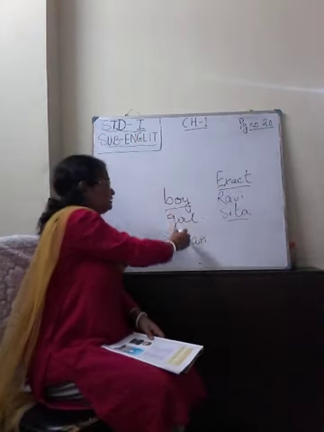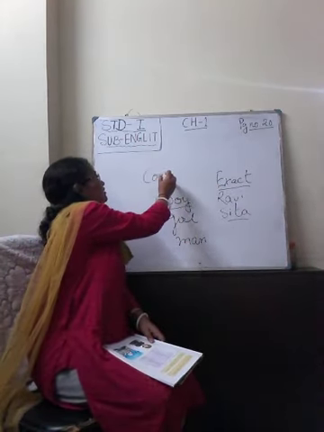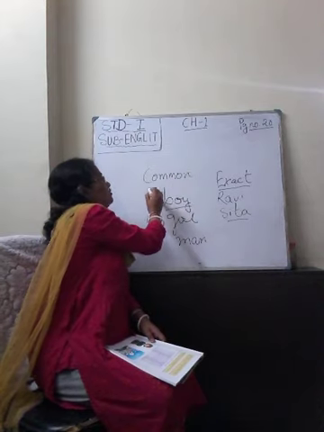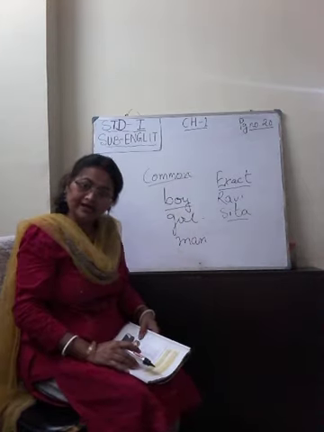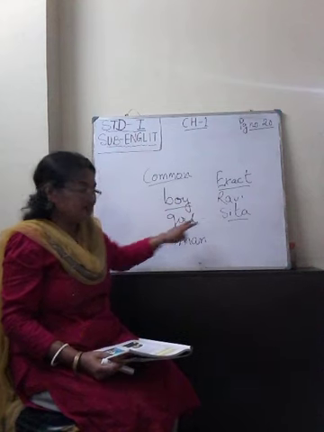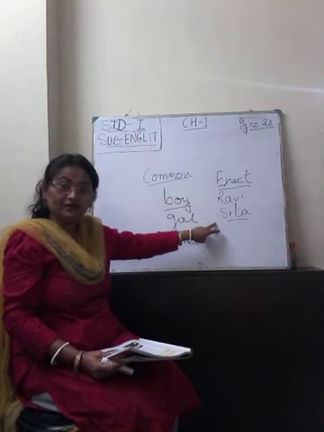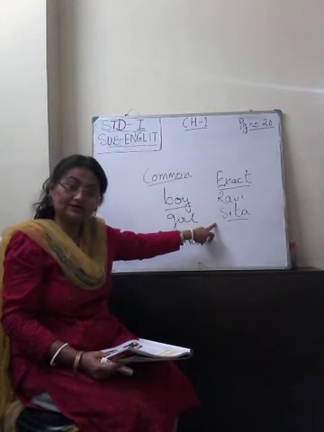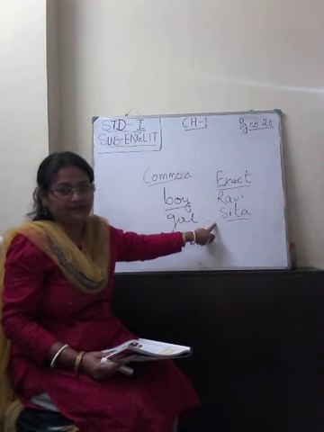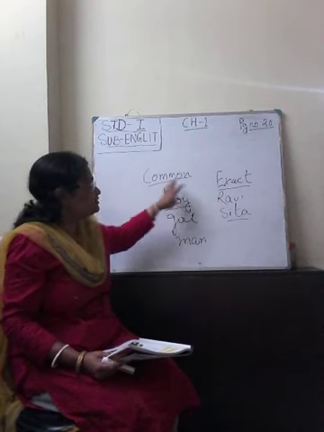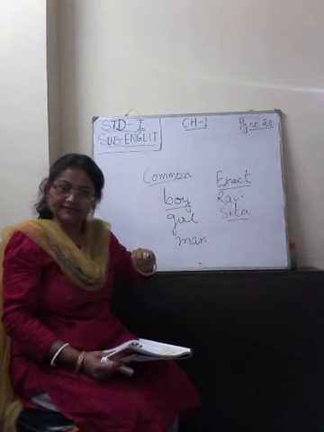Okay, and this boy, girl and man, they are common in all. Common in general. Common names. Okay, but when I say Sita, I'm particular about a girl whose name is Sita. So this is an exact name. Okay, this is the difference between common names and exact names.